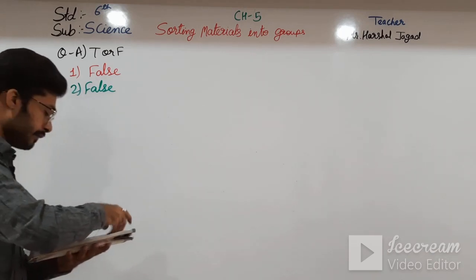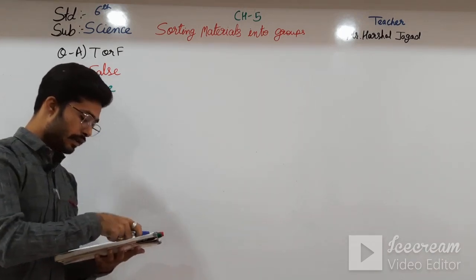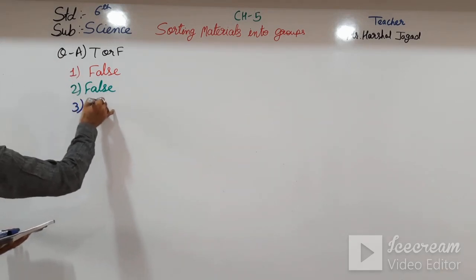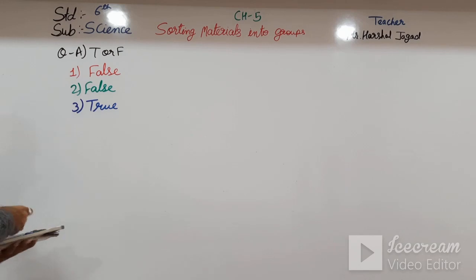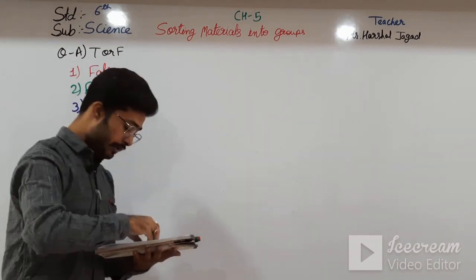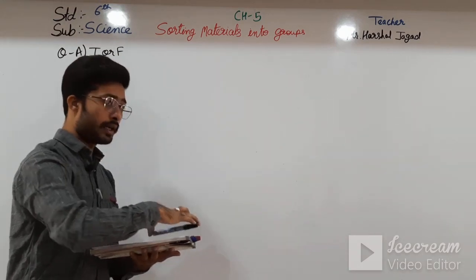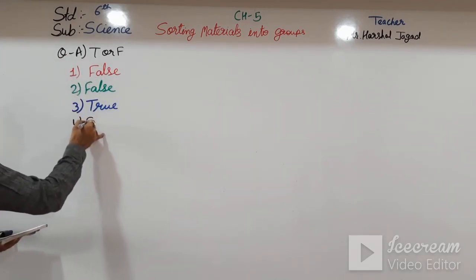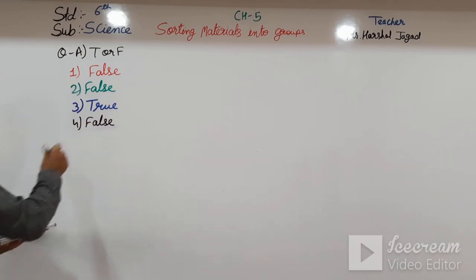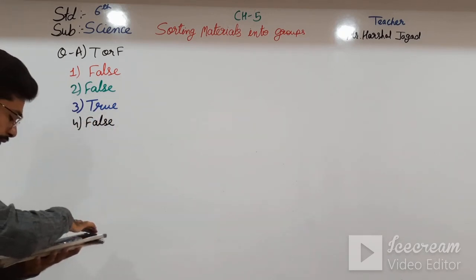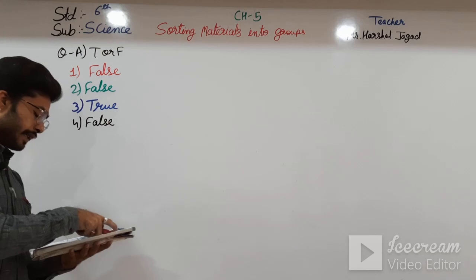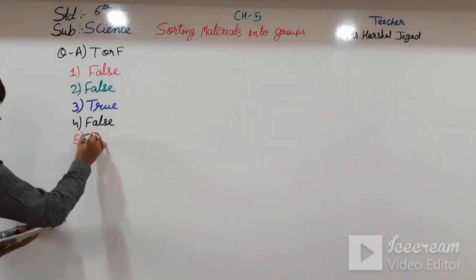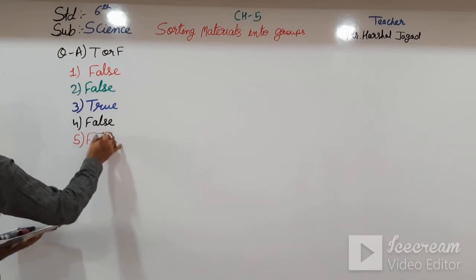Third, silver has luster. Yes, it has. So the third will be true. Fourth one, hydrogen dissolves in water. No, it doesn't dissolve in water. So the fourth one will be false. Fifth, wooden objects sink in water. No, they don't sink in water. So it will be false.